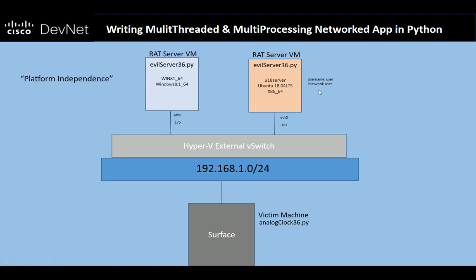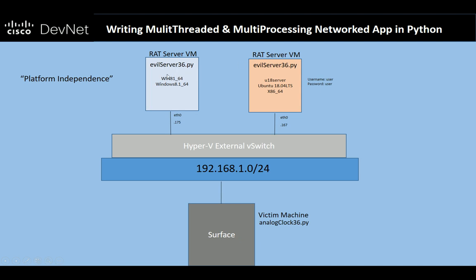In order to show, in air quotes, platform independence, I've also taken the same Evil Server code and deployed it on a Windows machine as well. And you'll see that they both run exactly the same. Now, this is my final fail-safe mechanism for making sure this code doesn't get out into the wild. This is only platform independent if I have the appropriate libraries installed on the machine, and I'll point those libraries out.